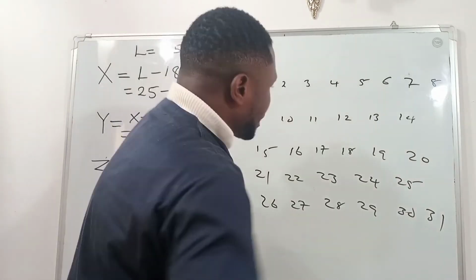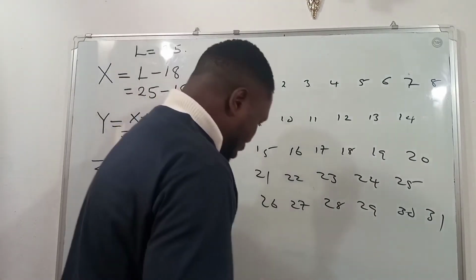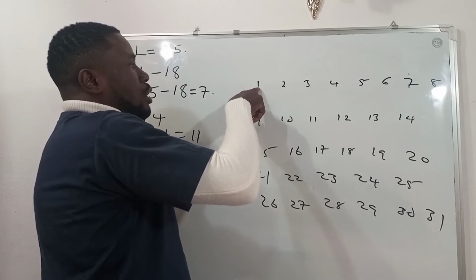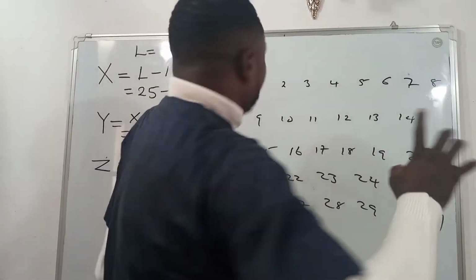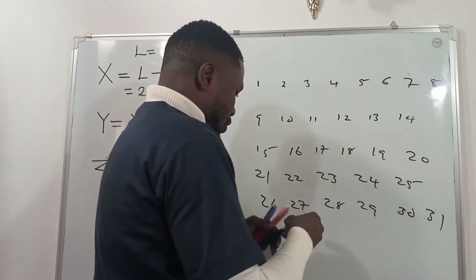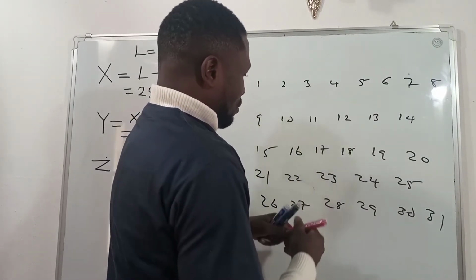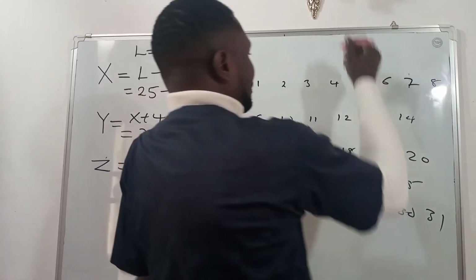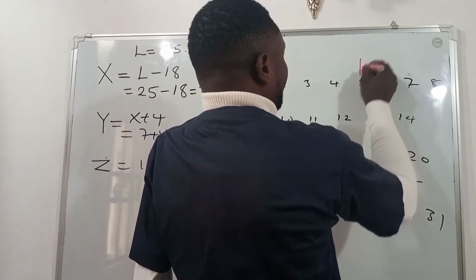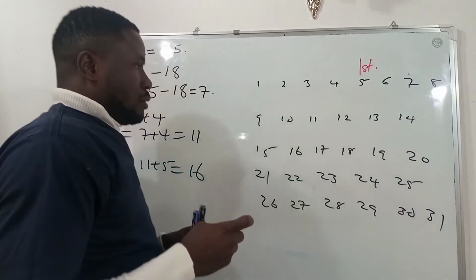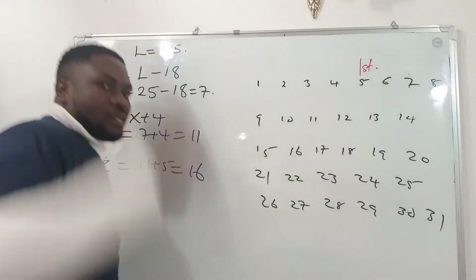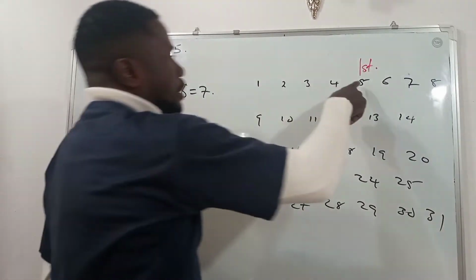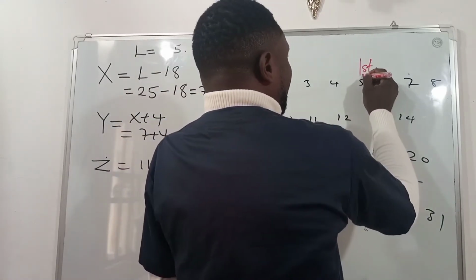Now let's assume the woman started menstruating on this day. Let's take it that the first day of her menstruation was on the 5th of this month.